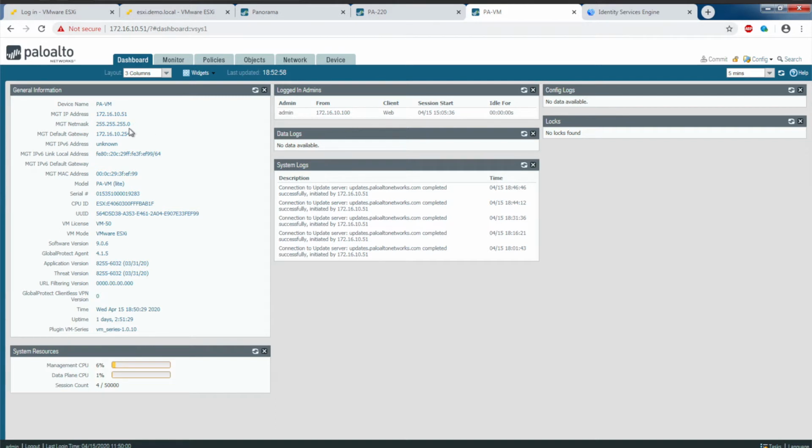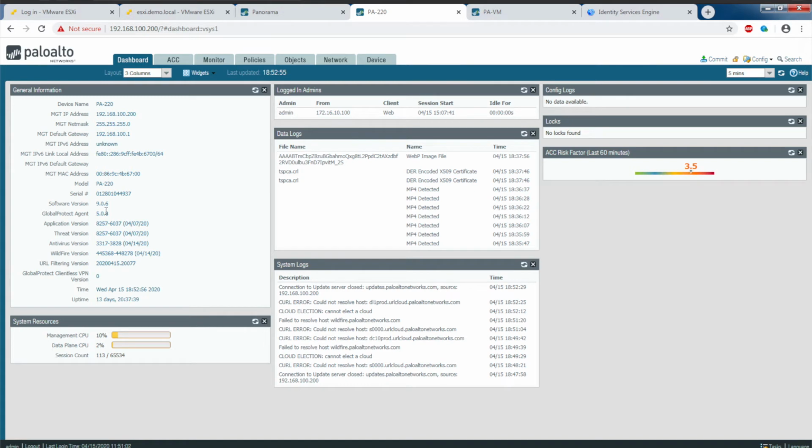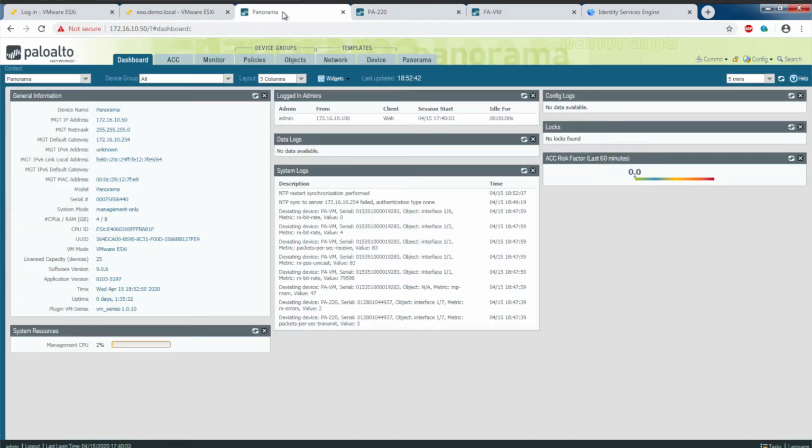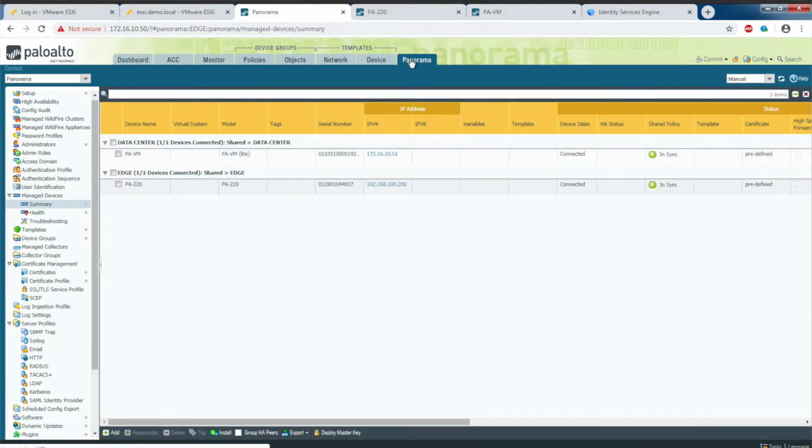On the Palo Alto side, this is the VM series that is acting as the data center gateway. I'm running version 9.0.6. Here is the PA220. Again, that's running version 9.0.6, and this is simulating an internet edge firewall. For Panorama, I'm running version 9.0.6 as well. If I go under the Panorama tab here, under Summary, you can see that both the PA220 and the VM series have been added to Panorama.